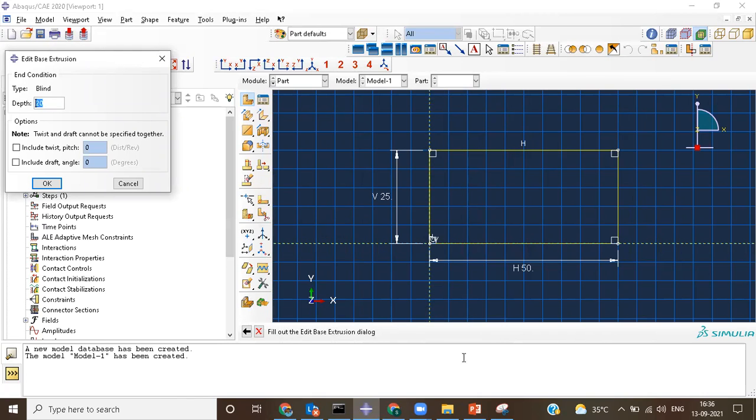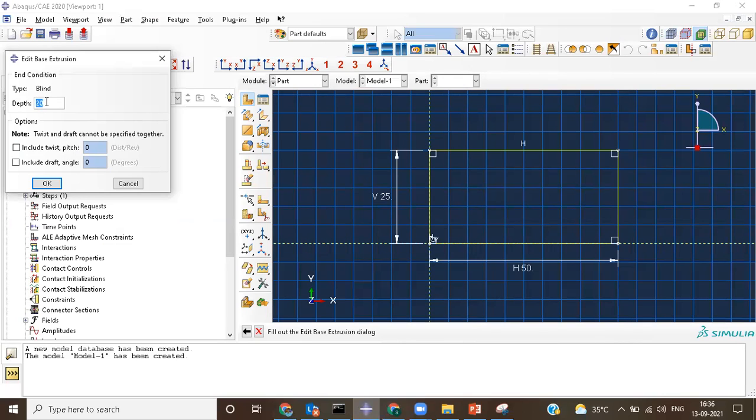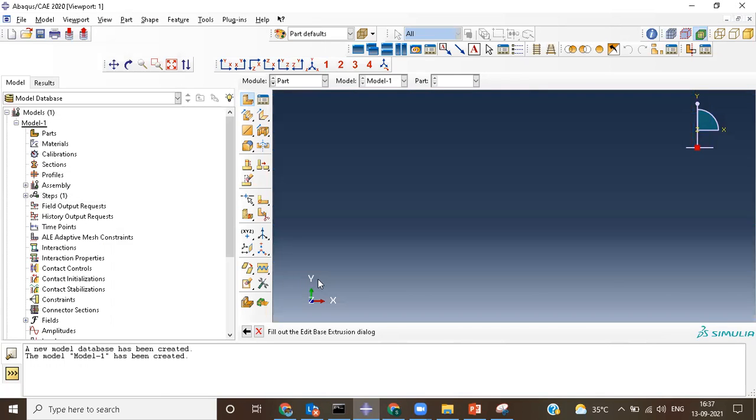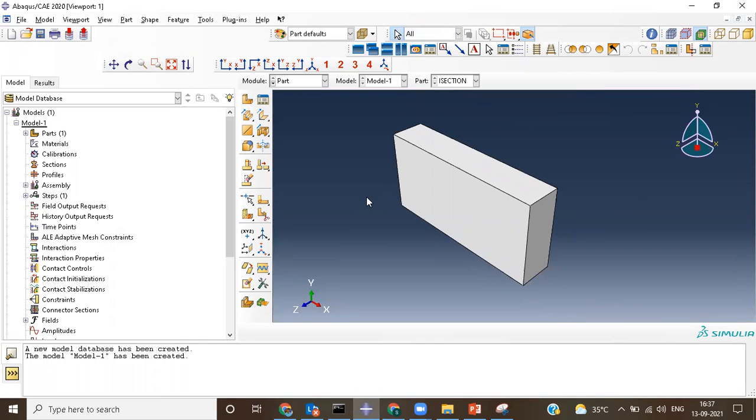After giving Done, extrusion is what we have discussed, in the third direction, how much depth I would like to travel. So here, depth wise, how many mm do you want to go? Let's say initially I would like to go only 10 mm. Assume it's just 10 mm that I'm going. Just give OK. Then automatically your solid has been generated.